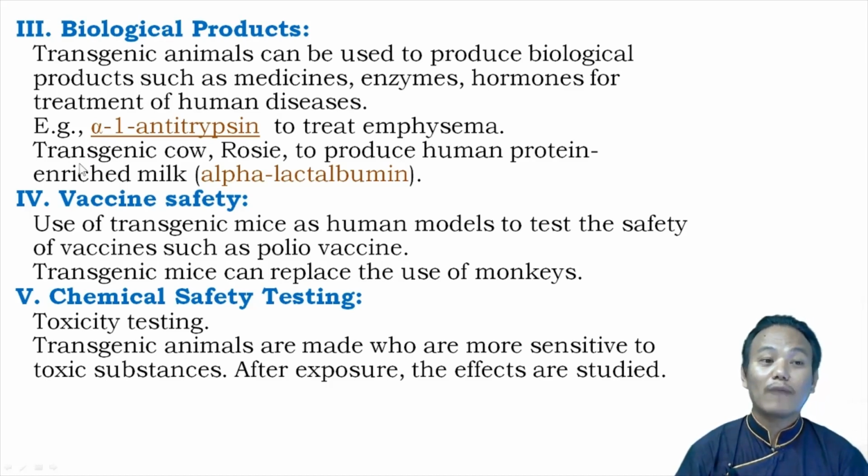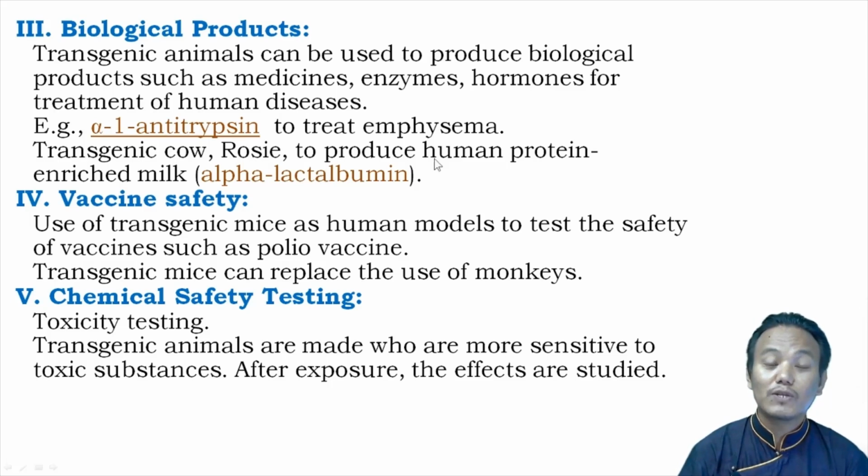And then we also have got transgenic cow. Right. In 1997, the first transgenic cow was created. Her name was Rosie, and she produced human protein enriched milk. Right. The milk of Rosie contained human protein alpha-lactalbumin. So alpha-lactalbumin is a human protein, and Rosie was producing that in her milk. Right. So such milk produced by transgenic cows is said to be nutritionally more balanced compared to natural cow milk. Right. So transgenic animals can be used for obtaining biological products such as these two examples given over here.